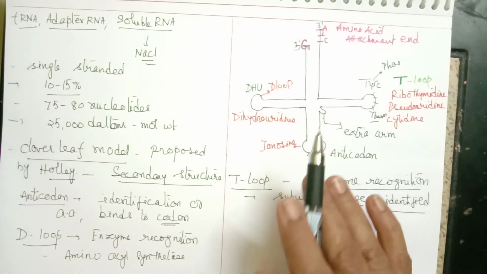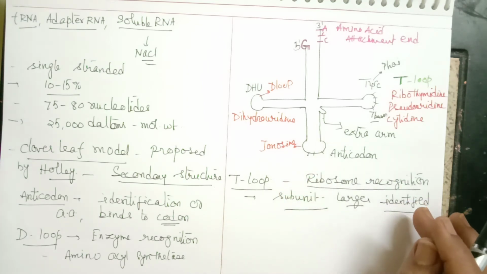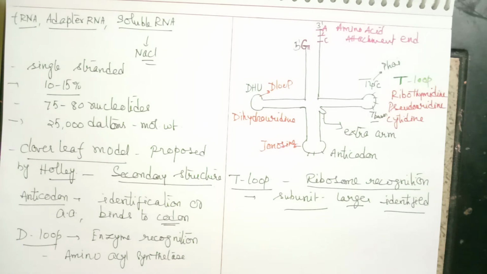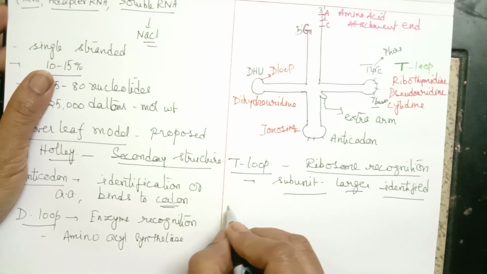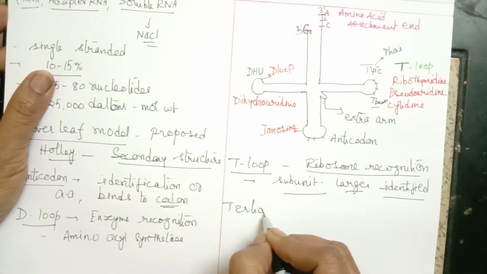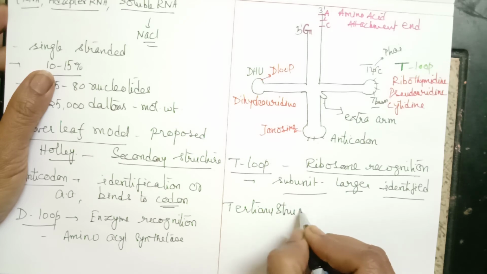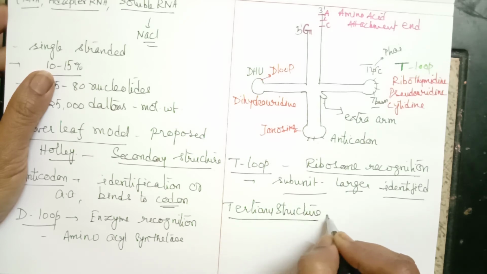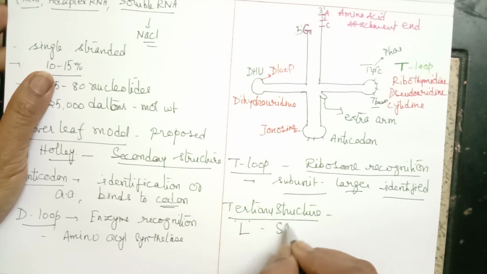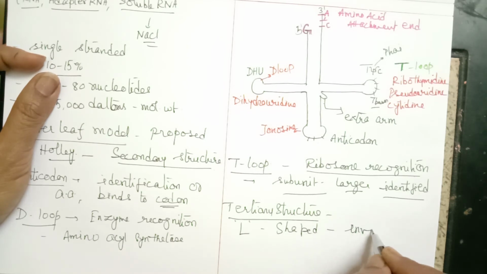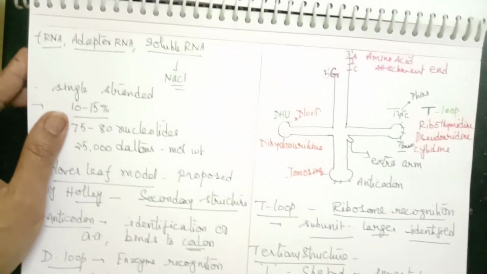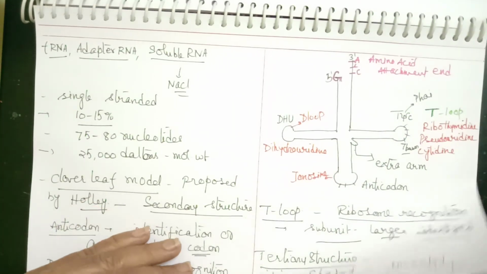So this secondary structure is for understanding purposes, and after the secondary structure the tRNA gets further modified to form a tertiary structure. The tertiary structure of tRNA is an L-shaped structure. Actually it is called an inverted L-shaped structure. So how does this inverted L-shaped structure look?